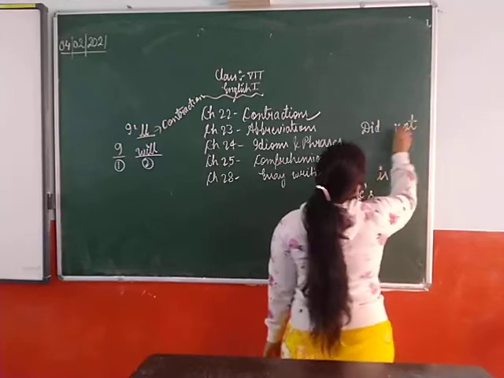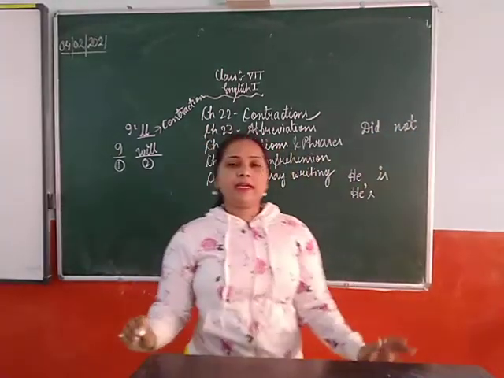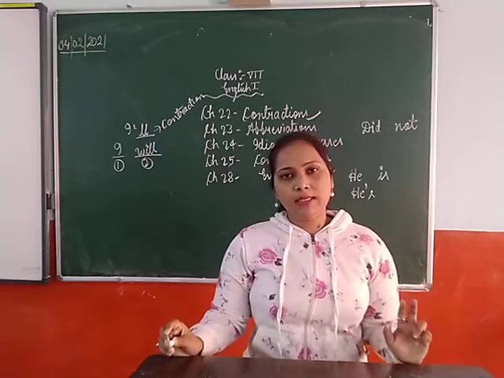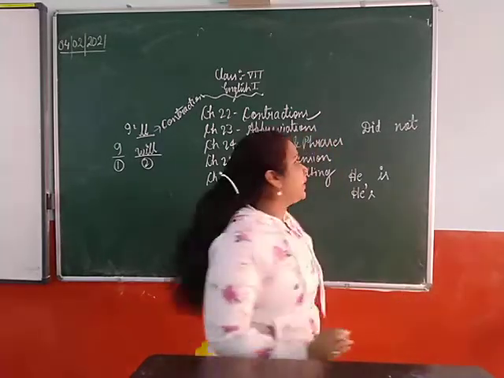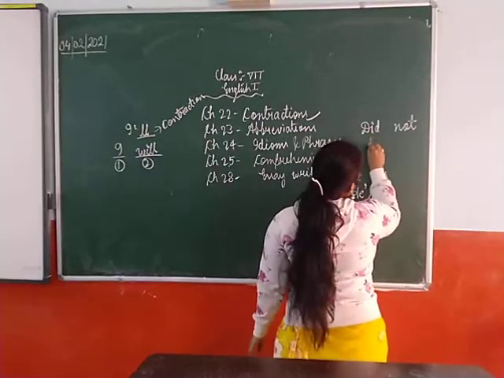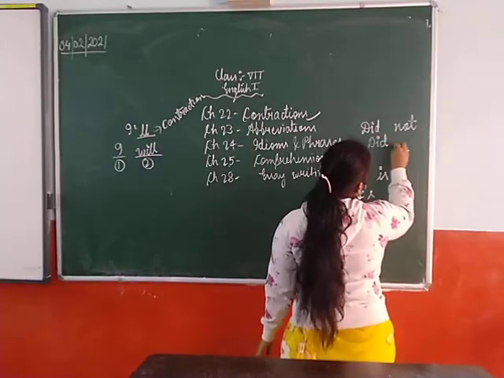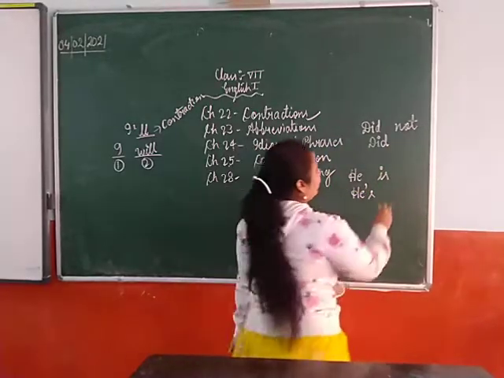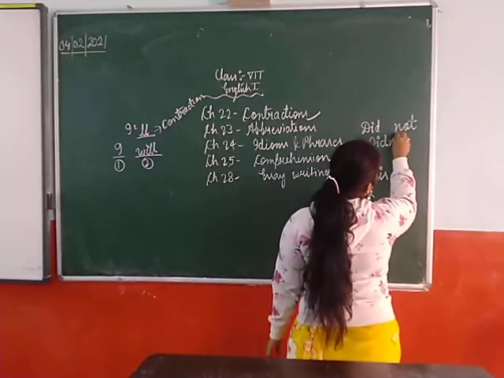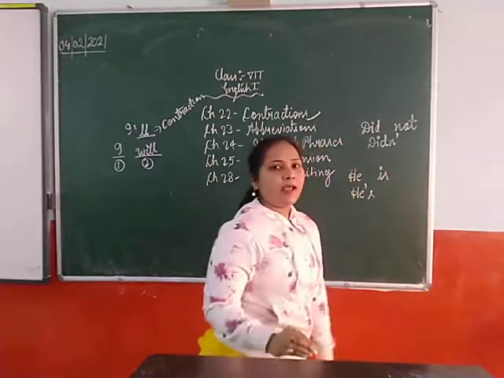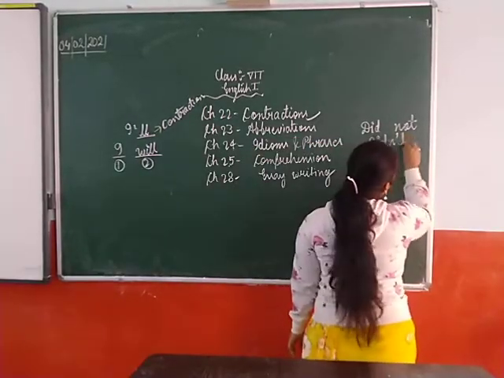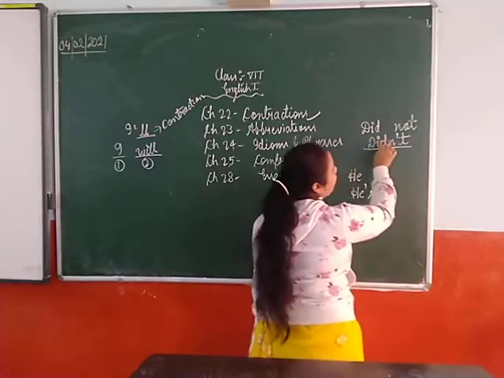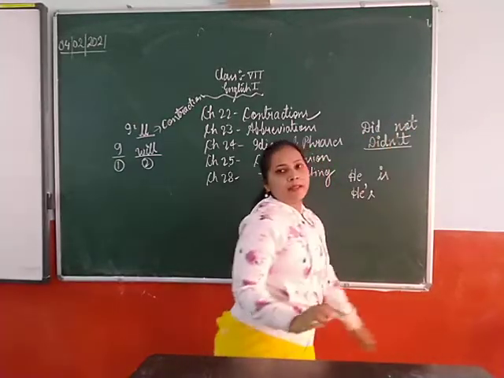Did not. Again, how many words are we getting? We are getting two words. First word is did, other word is not. So we will write did, then in not we will take the first letter, that is N. Then we will put an apostrophe, and in the last we will put T. Didn't is the contraction of did not.